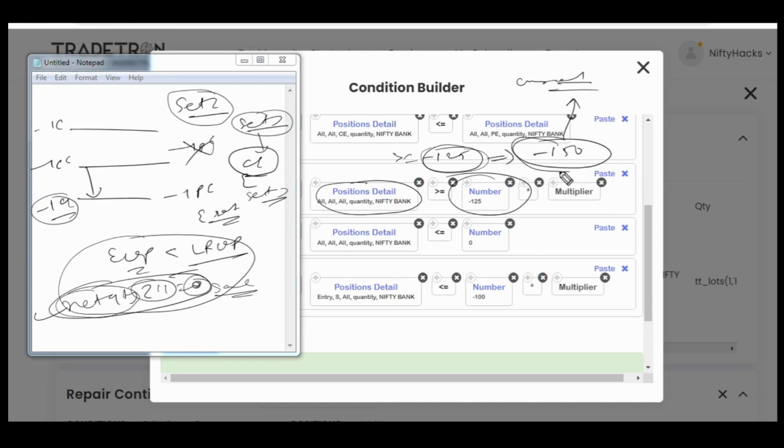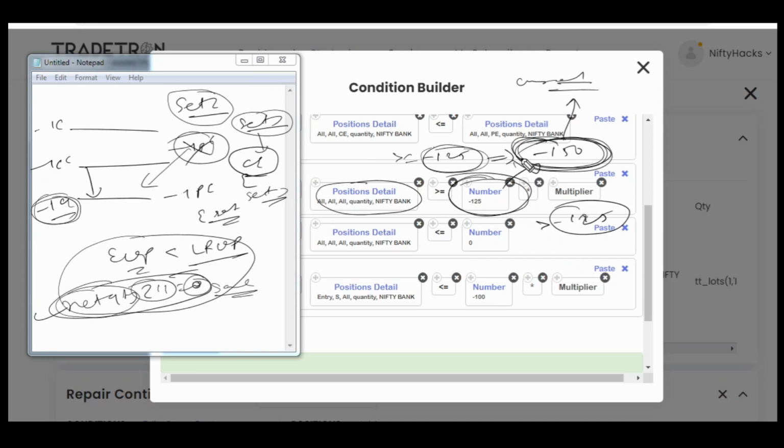If minus 150 quantity is running currently in a trade, it won't take further trades. So this is a buffer. If you are using greater than minus 125, it won't allow one more leg also. But I have given one lot buffer here, because sometimes what happens is that the put of set 1, the initial ATM straddle, exits and immediately we enter at the same time.